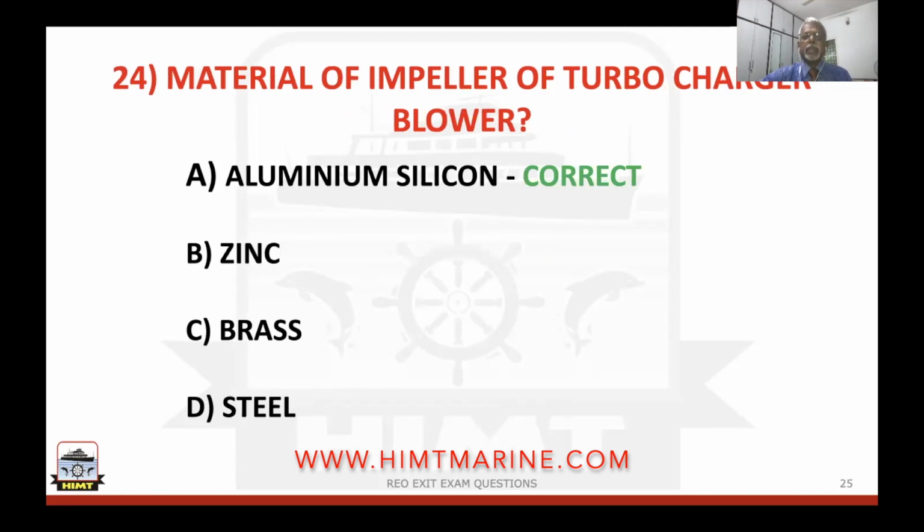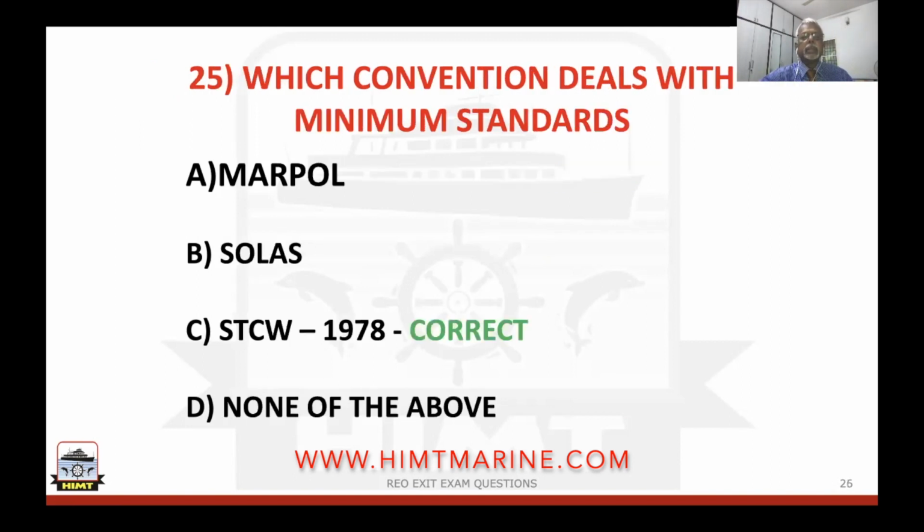Material of impeller, a turbocharger blower material, which actually sends your air to your scavenge air. Is it aluminum, silicon, or zinc, or brass, or steel? Yes, we have seen it in your auxiliary engine turbocharger or your main engine turbocharger. It's aluminum, silicon is the right answer.